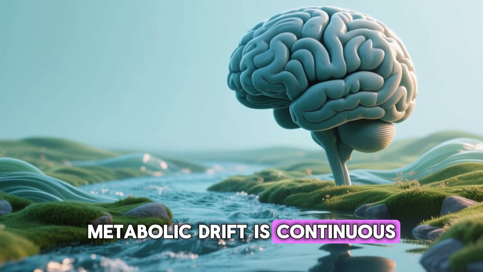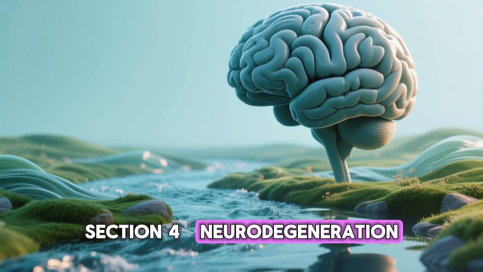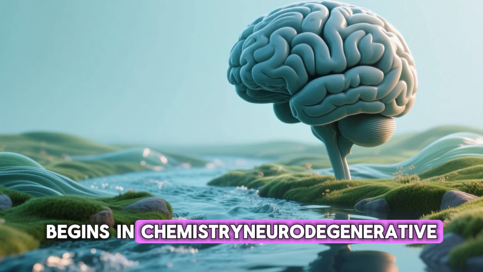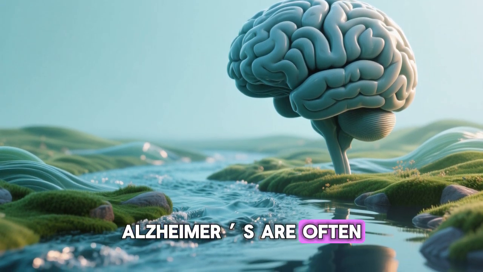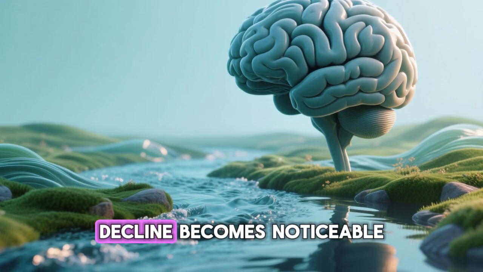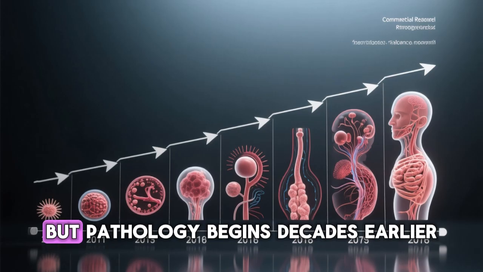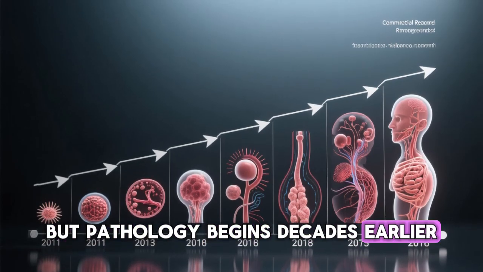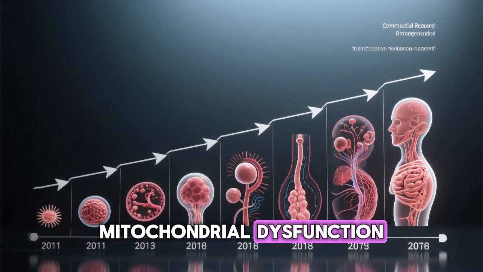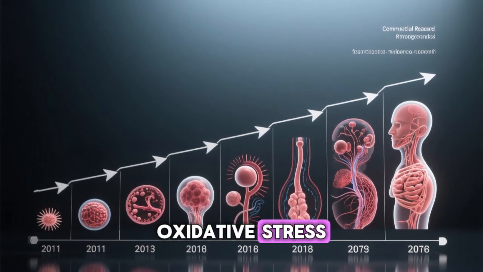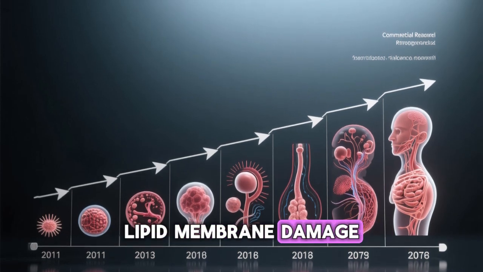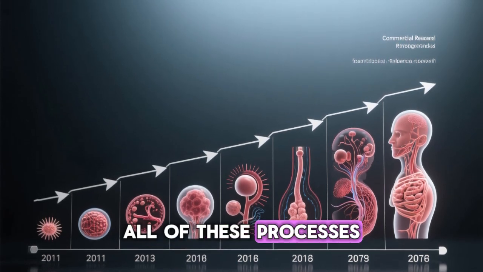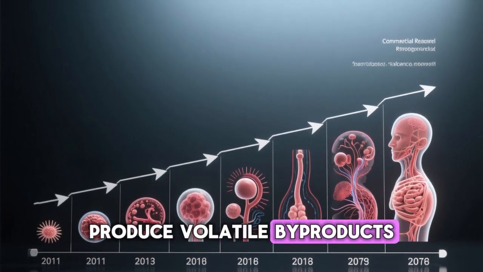Metabolic drift is continuous. Section 4: Neurodegeneration begins in chemistry. Diseases like Alzheimer's are often diagnosed when cognitive decline becomes noticeable, but pathology begins decades earlier. Mitochondrial dysfunction, oxidative stress, chronic neuroinflammation, lipid membrane damage, all of these processes produce volatile byproducts.